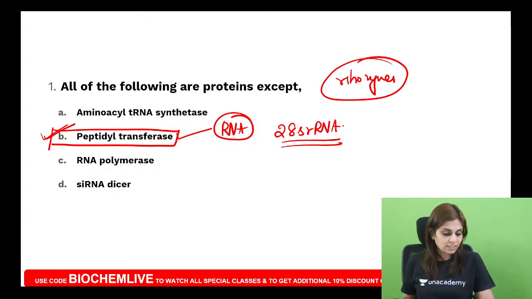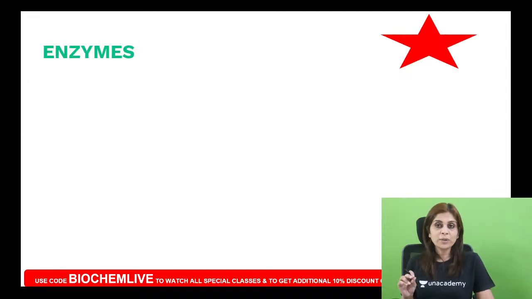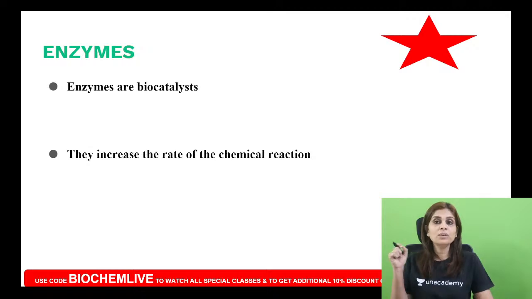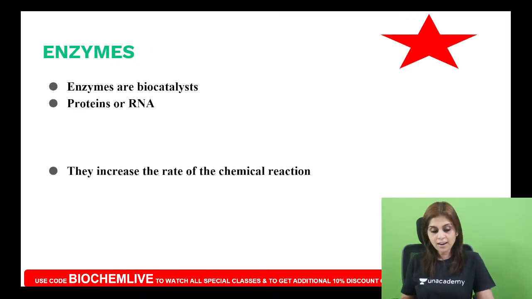So can we discuss what enzymes are? I will just quickly tell you. Enzymes are biocatalysts. Why do we call them biocatalysts? Catalysts, because they increase the rate of the chemical reaction without getting utilized during the process, nor do they get generated during the process. That is why we call them catalysts. Why bio? Because they are made up of biologically important macromolecules, most commonly proteins, with few exceptions, which are RNAs.